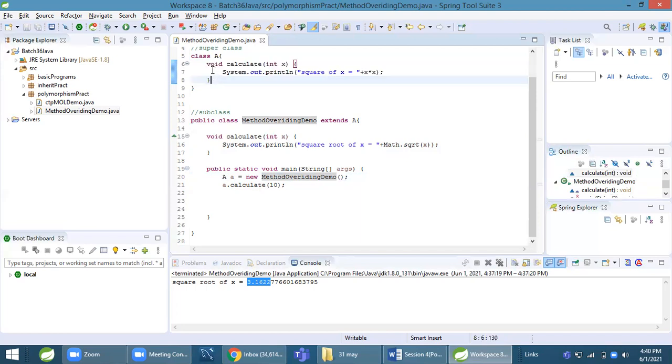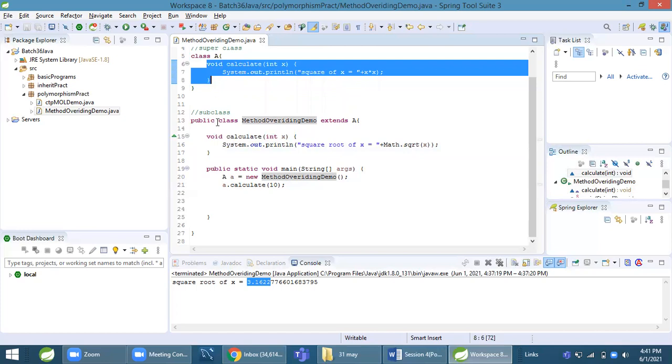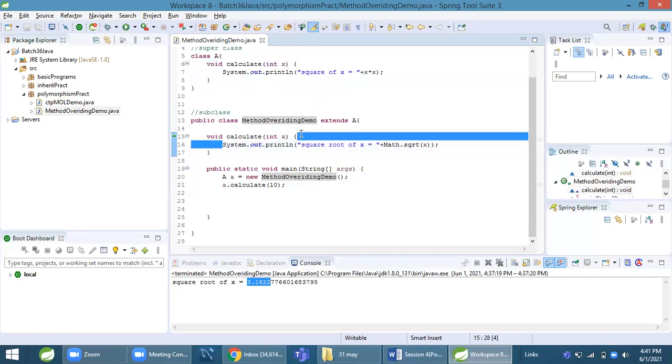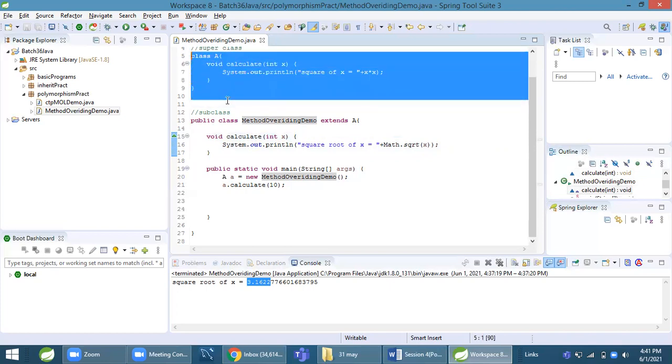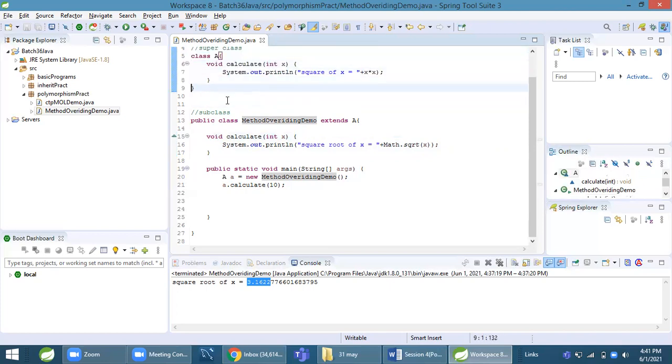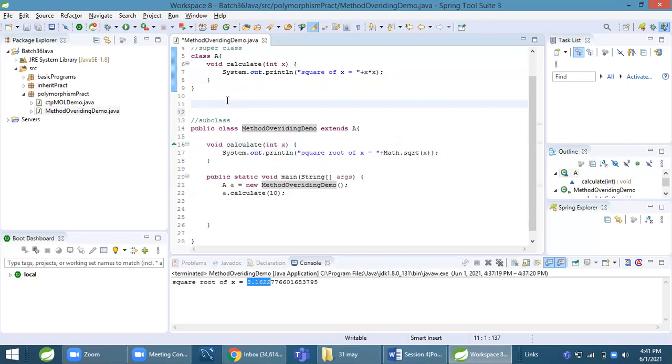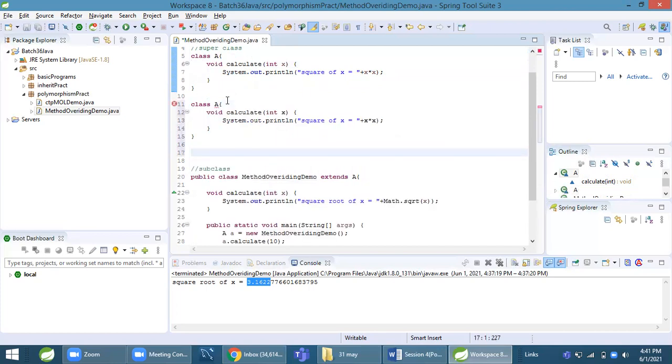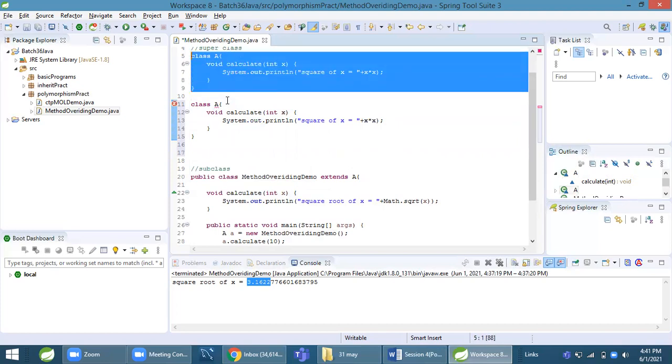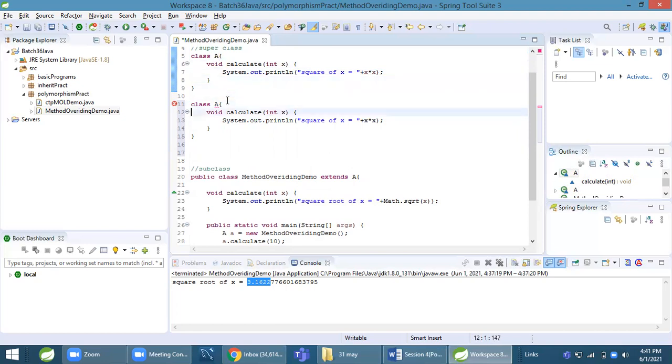We are not executing this one; we are executing our own. Suppose there is another programmer who says, I don't want to execute this implementation, I want to execute my implementation. I want to calculate something different. For example, he says cube.